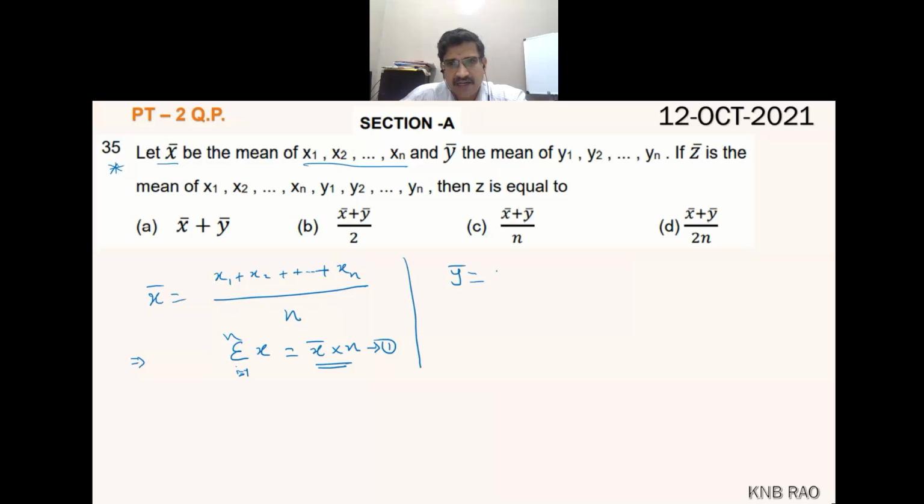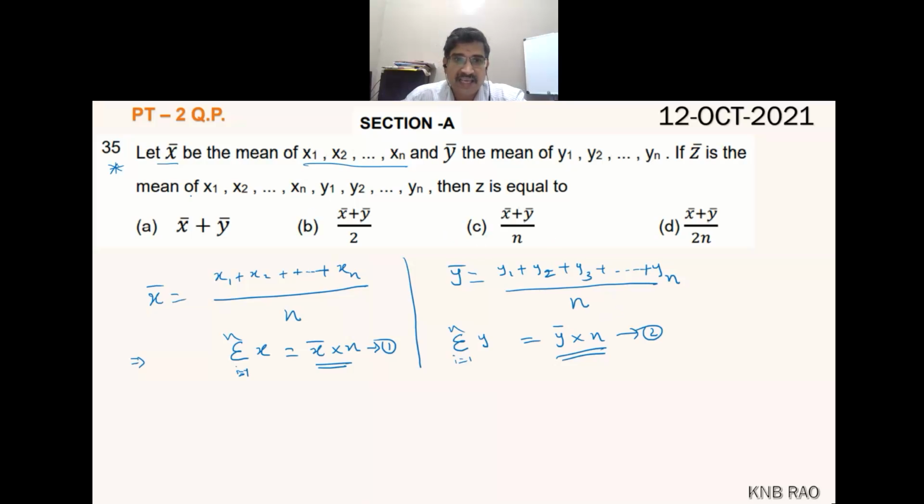Similarly, y bar is y1 added to y2 added to y3 and so on up to yn, divided by n observations. Similarly, sigma y, where i goes from 1 to n, is y bar into n. This is equation 2. So equation 1 and equation 2 I have.